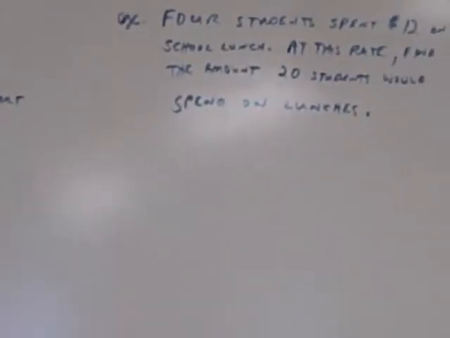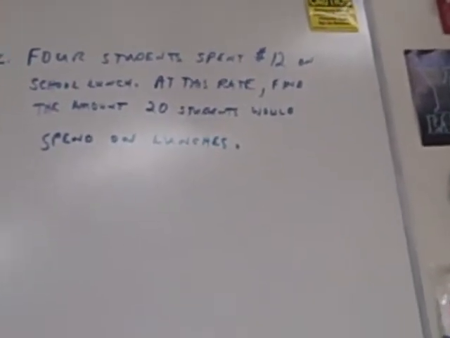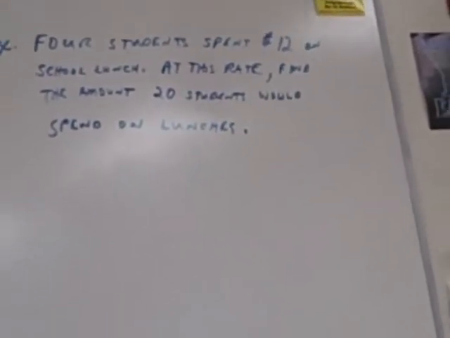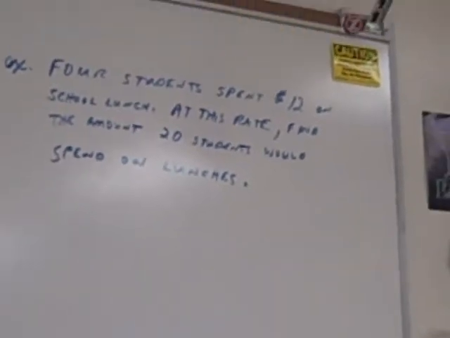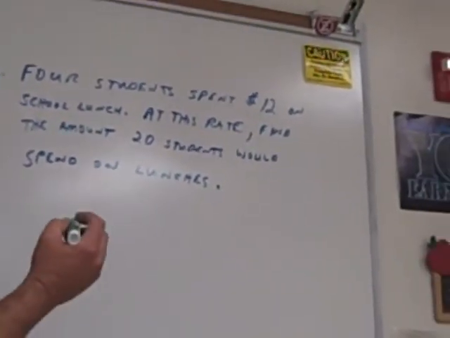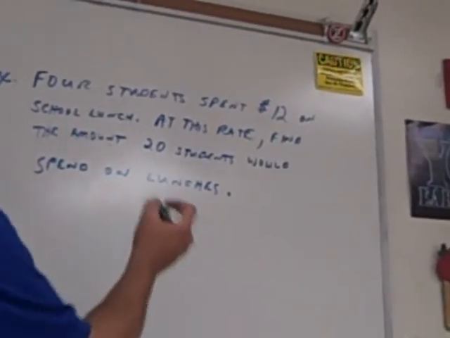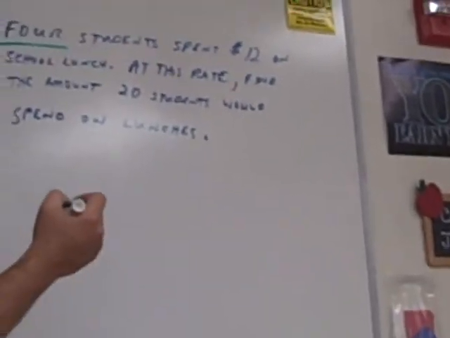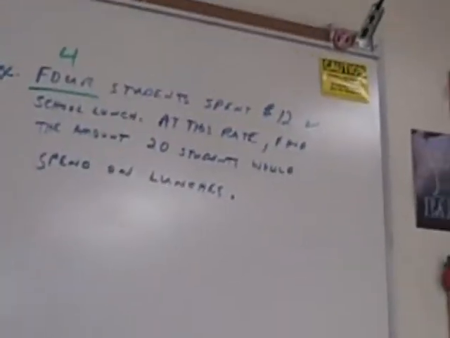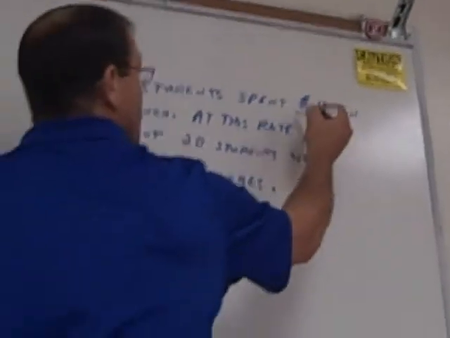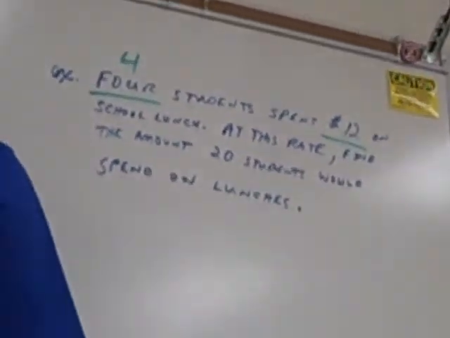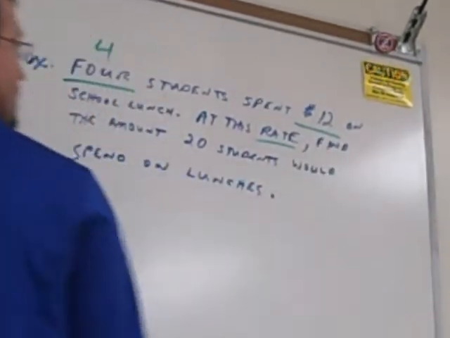One more word, rate. And it's asking for 1 more number. Where's the first number? 4, right there in word form. $12. The word rate.